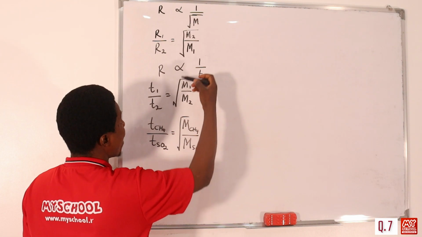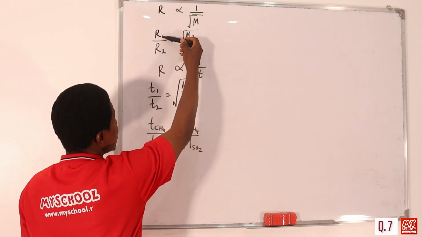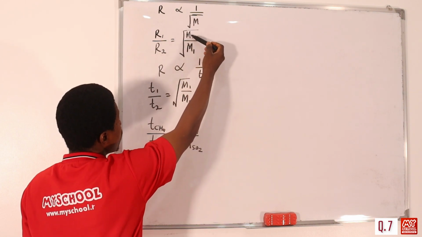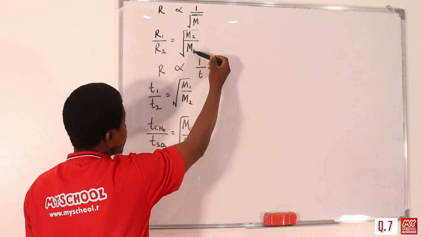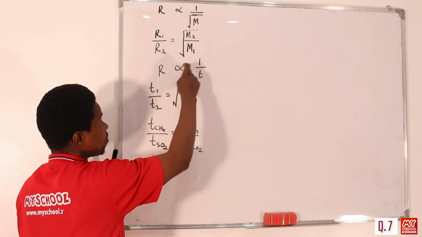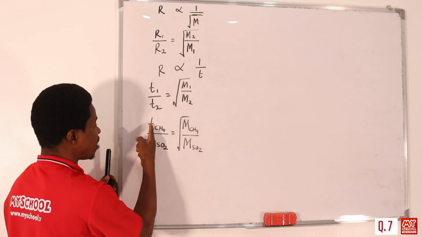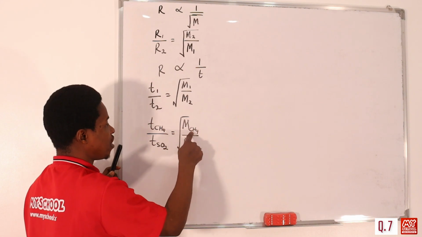SO2. If you were asked to find the rate of diffusion of that gas, it's going to be rate of CH4 over rate of SO2, equal to the square root of the molar mass of SO2 over the molar mass of CH4, since rate is inversely proportional to the square root of the molar mass. But because rate is inversely proportional to what? To the time taken, because they say we should find how long. So it's going to be this over this, which should be equal to this.